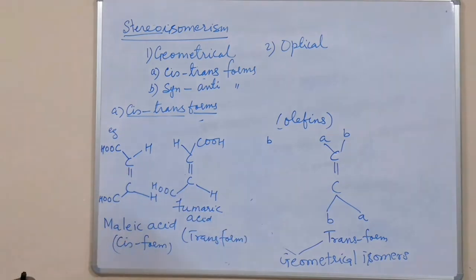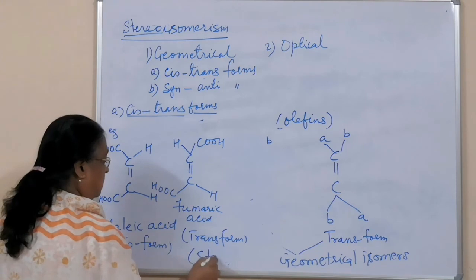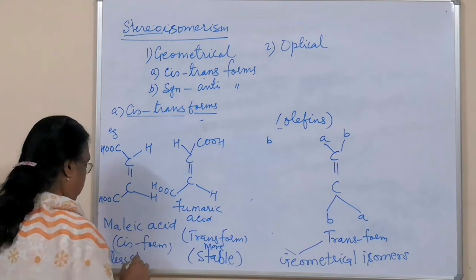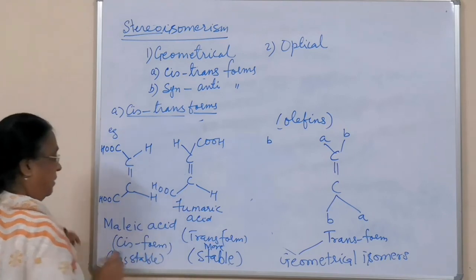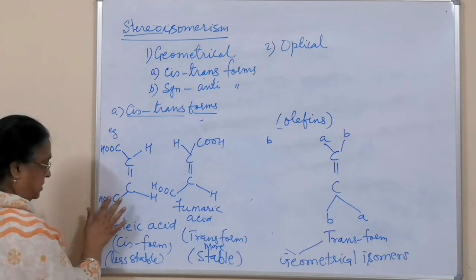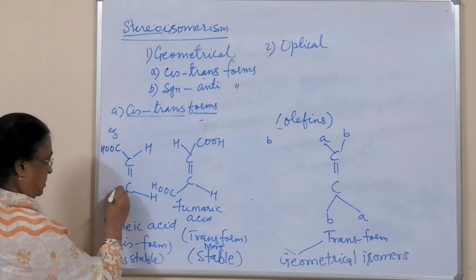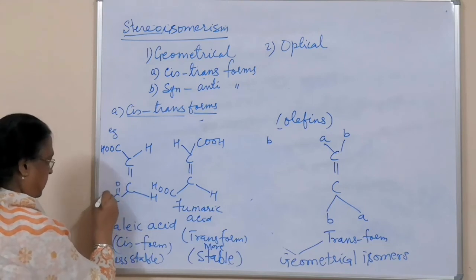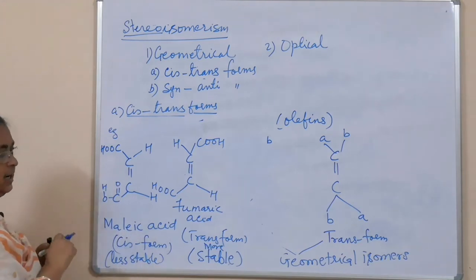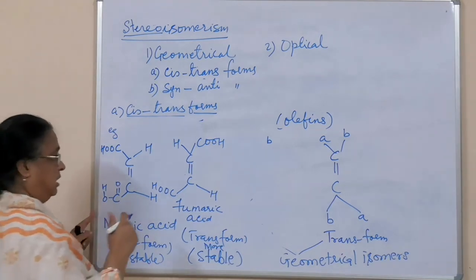So, you have understood cis form and trans form. Another thing you should know: trans form is more stable. This is more stable, and this is less stable. Why is it so? Because if you see in the cis form, this crowded structure, if I show the structure, here is the double bond, here will be O and H, crowding. Bigger groups, then crowding, that is called steric hindrance.